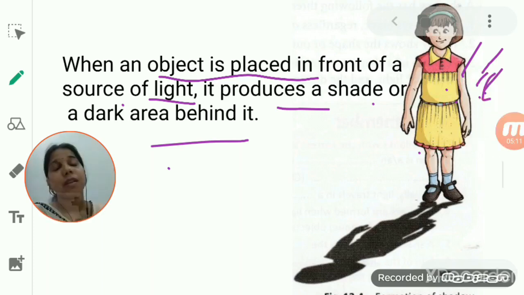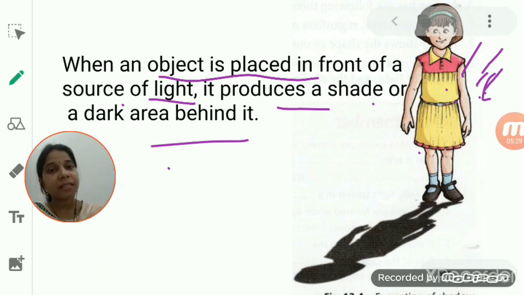Now the question is, how is this shadow formed, students? Before we go further, we should understand in very simple terms that this shadow is actually formed due to the presence of an object.